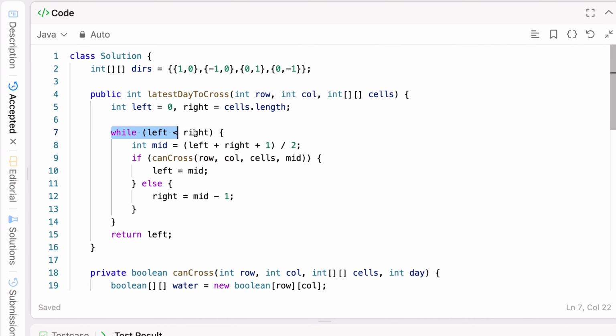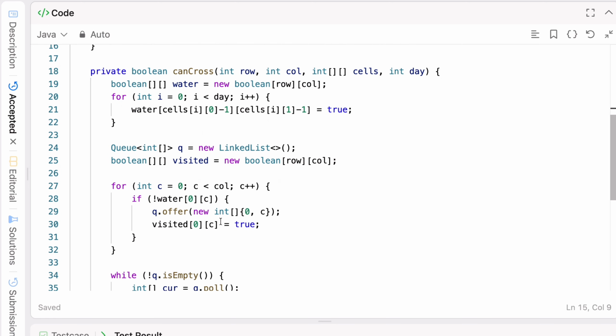Very first, while left is less than right, we'll find the mid: left plus right plus 1, divided by 2. Then we'll check can we cross it or not. If it is possible to cross, we'll move to the left side. Otherwise, we'll move to the right side, right? This is what we have thought, right? And finally, we'll return left.